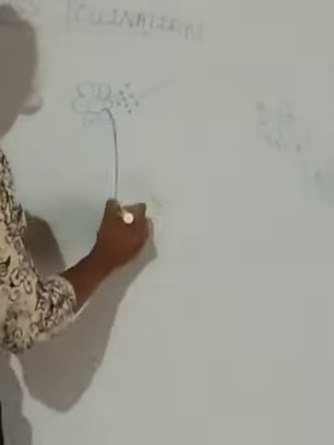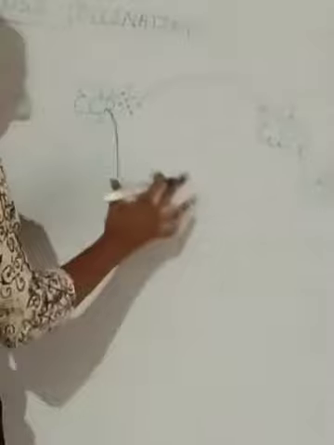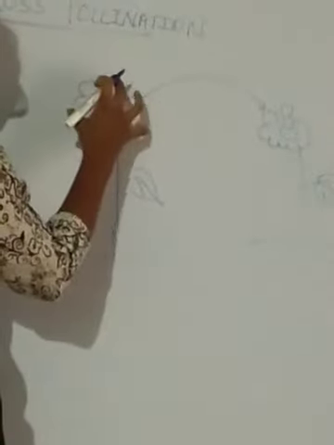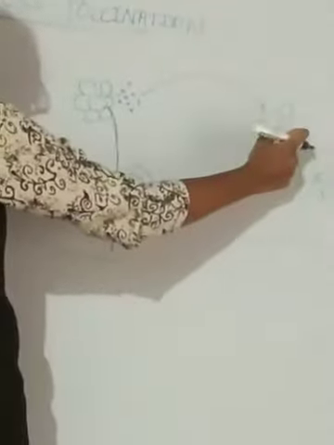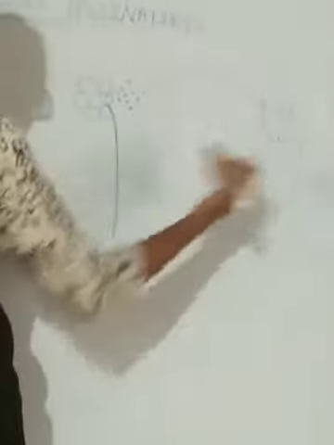So in simple terms we can understand it like this: in cross pollination, the pollen from one flower lands over the stigma of another flower of a different plant.